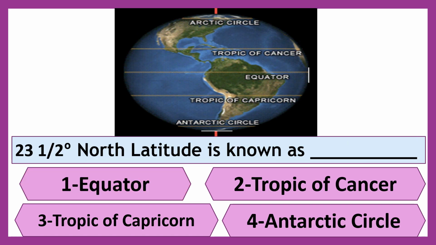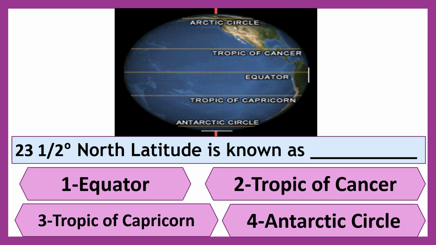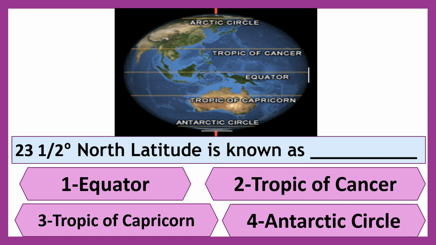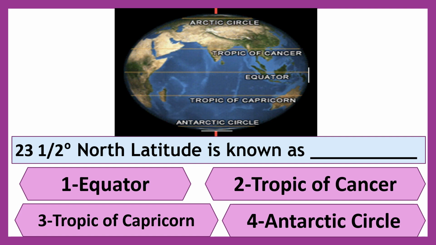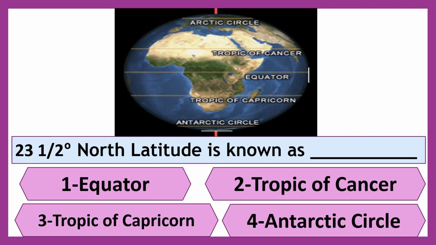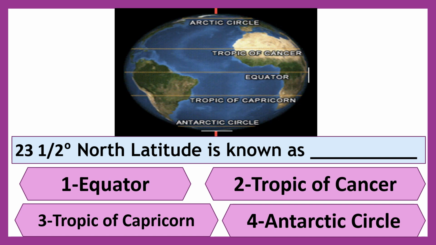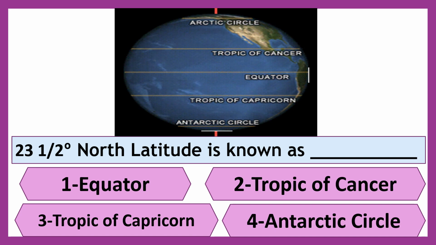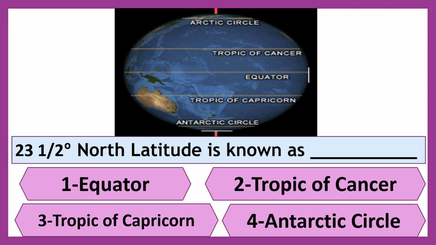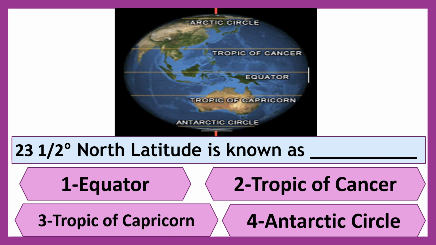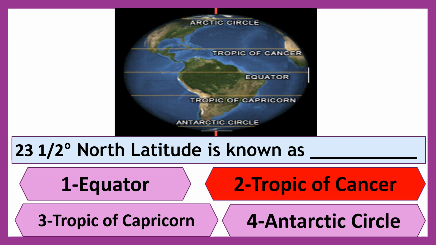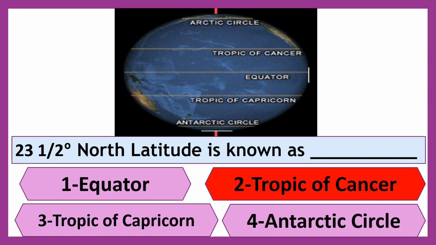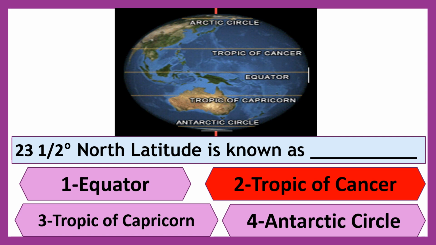Come to the next question now. 23 and half degree north latitude is known as dash. First option is equator, second is Tropic of Cancer, third is Tropic of Capricorn, and fourth is Antarctic Circle. You are right, children. Tropic of Cancer. 23.5 degree north latitude is known as the Tropic of Cancer.